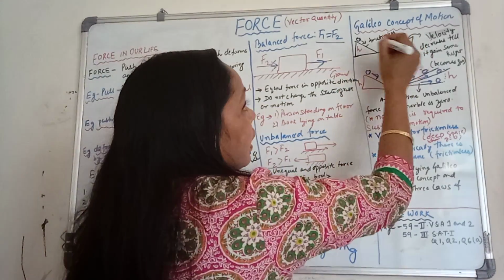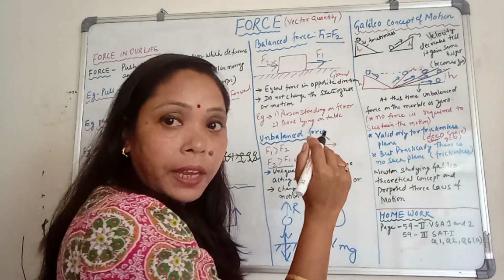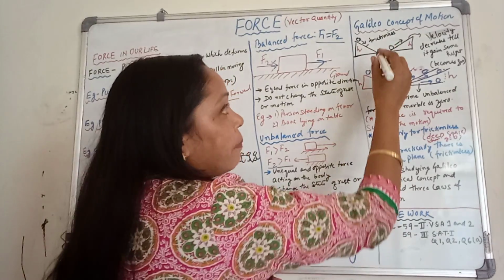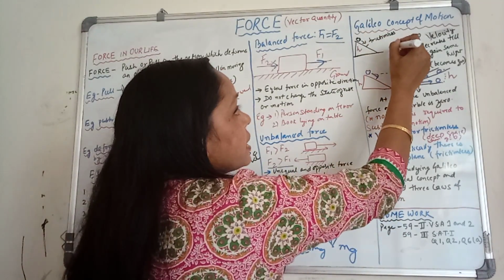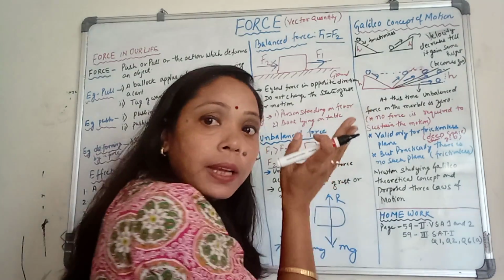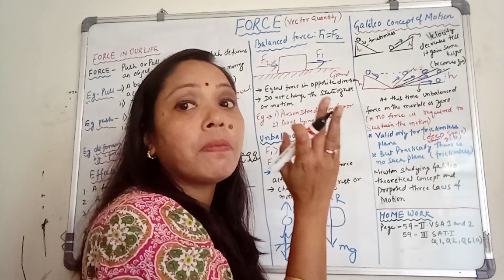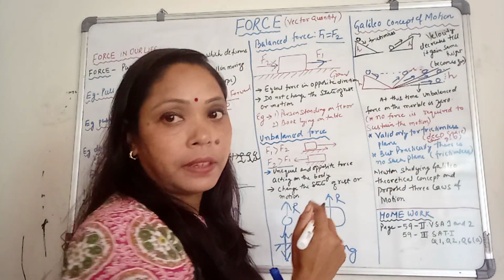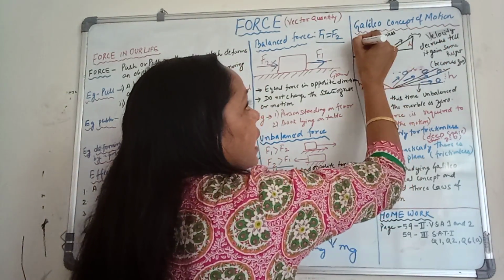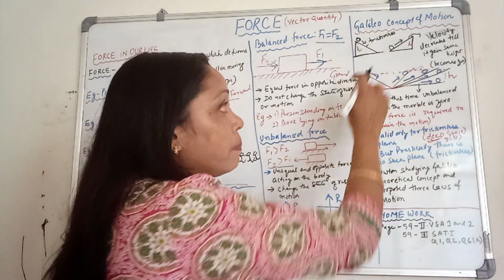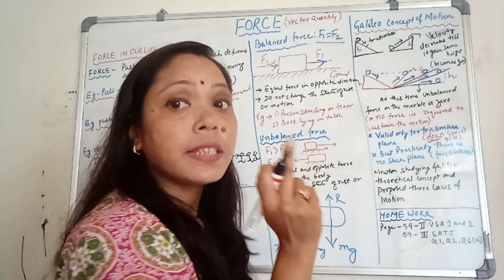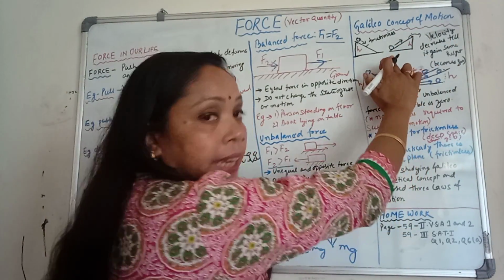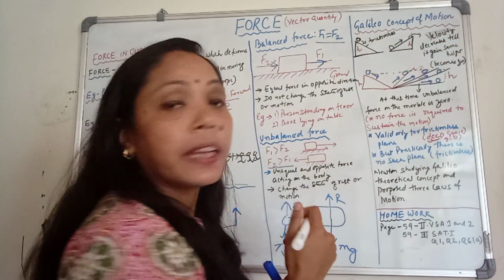Now, if you have another inclined plane of the same height and frictionless, then what will happen? This marble will start moving up until it reaches the maximum height. This height and this height should be the same, but the plane should be frictionless. So during this motion, the velocity decreases till it reaches the same height.